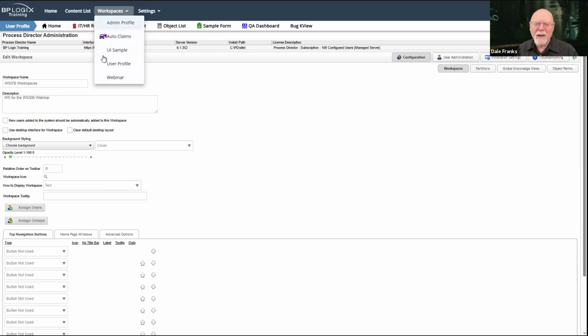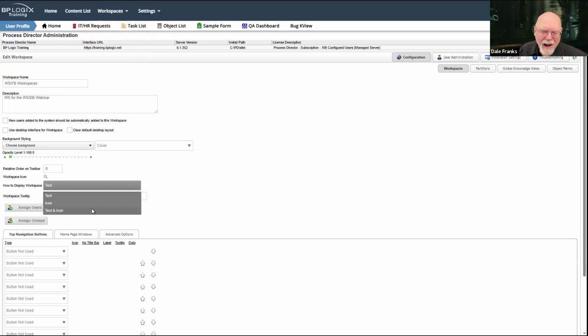I'm not sure it does anything other than clutter up the workspace's menu. So if you want to use the icon or icon and text display, you can. That's totally up to you. I'm not a fan, but again, that's a personal thing, really. So don't take it as gospel.